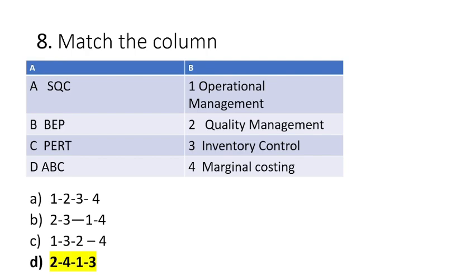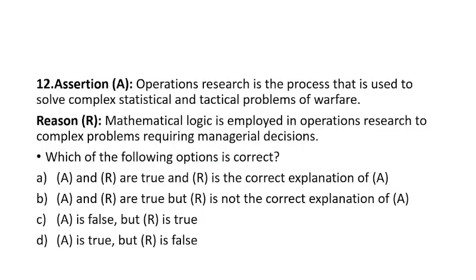And PERT, project evaluation review technique or program evaluation review technique, is related to operational management. And ABC is the inventory control technique, where ABC stands for always better control. Remember that. Option D is the right answer. This is 9, not 12.